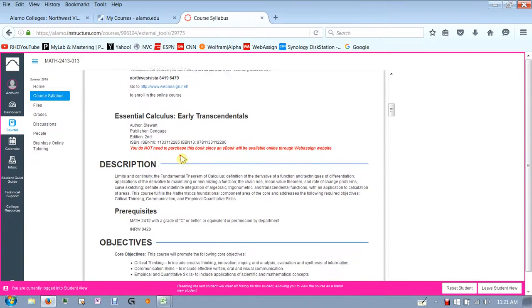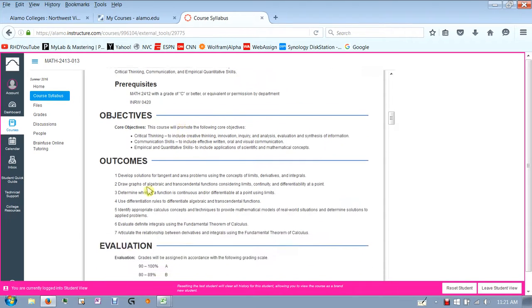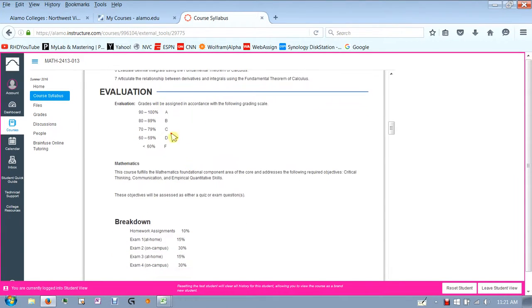We have course descriptions here of what Calculus 1 is, objectives. I'm not going to read through those, outcomes. The grade in the course, standard grading scale. There is no I in this course. Incomplete. There is an incomplete, but this is a college level course, so it's not like a developmental course where I can give you what's called an IP, an in progress grade. That's not even an option.